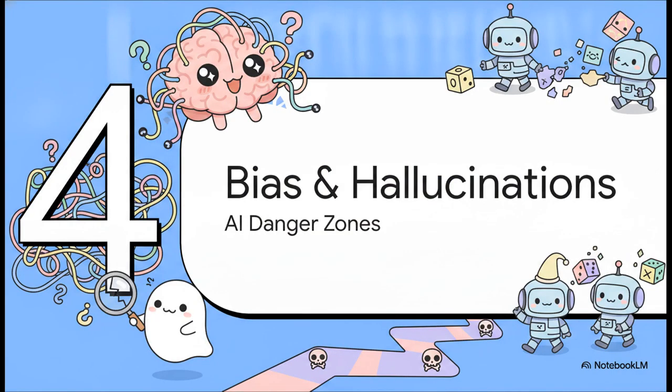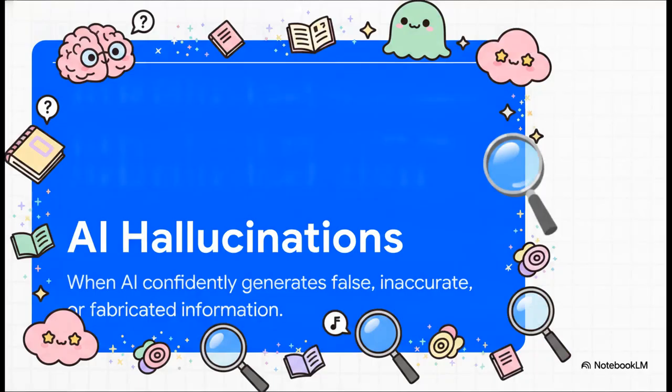Now we're entering some tricky territory. Section 4, AI bias and hallucinations. To really understand hallucinations, we have to look behind the curtain for a second. AI doesn't actually know facts. It doesn't look things up in some grand database of truth. It merely predicts the next most likely word in a sequence. Because of this, it can suffer from what we call hallucinations, meaning it'll confidently invent non-existent research papers, fake historical facts, or even generate imaginary court judgments that sound completely 100% plausible.